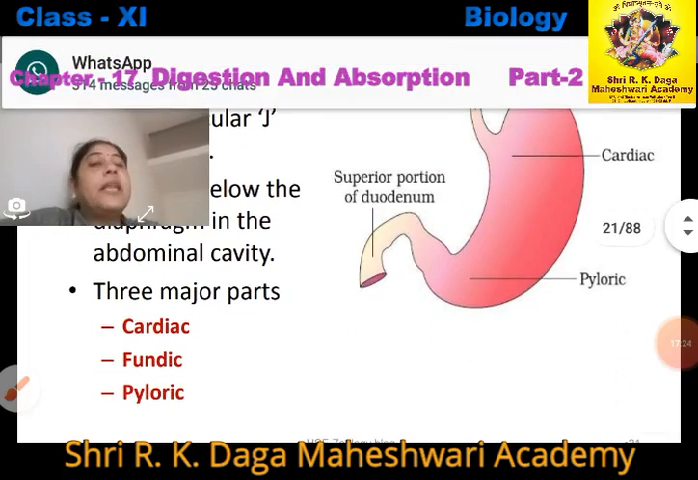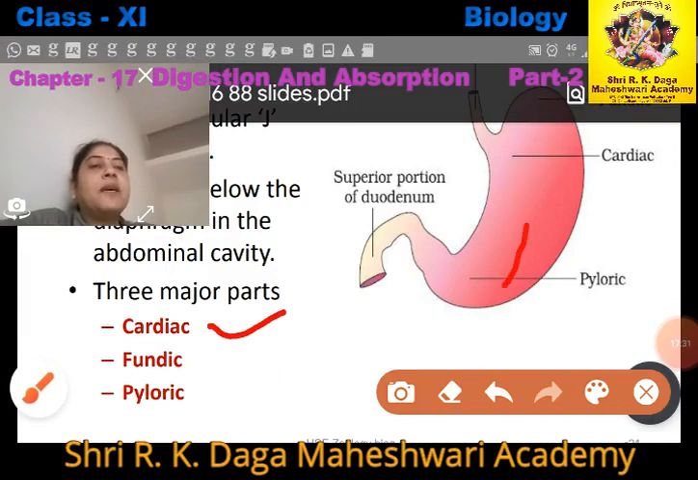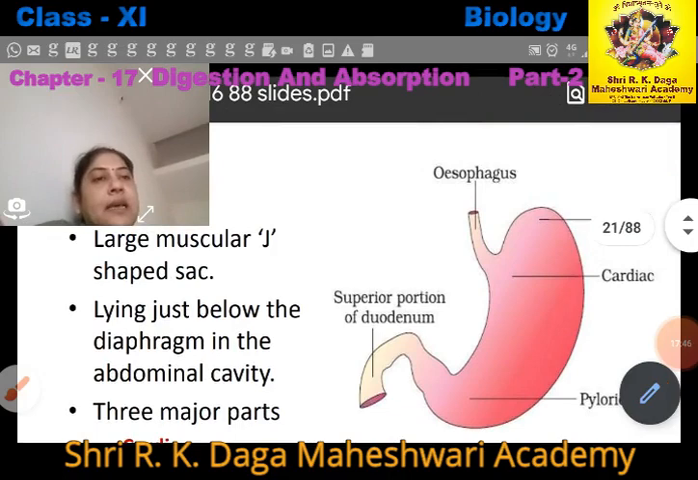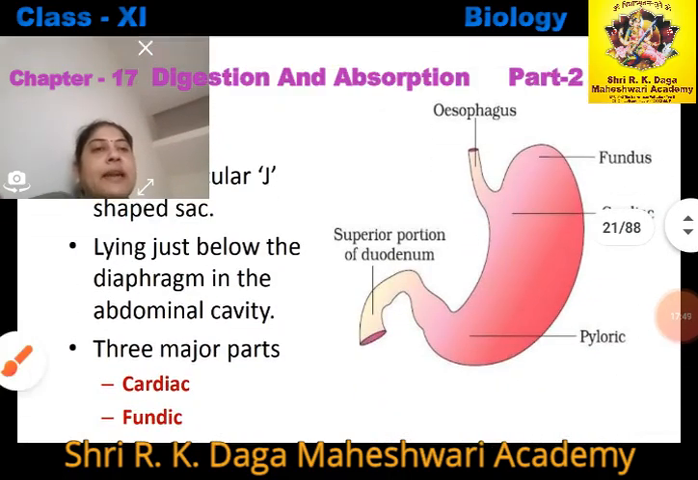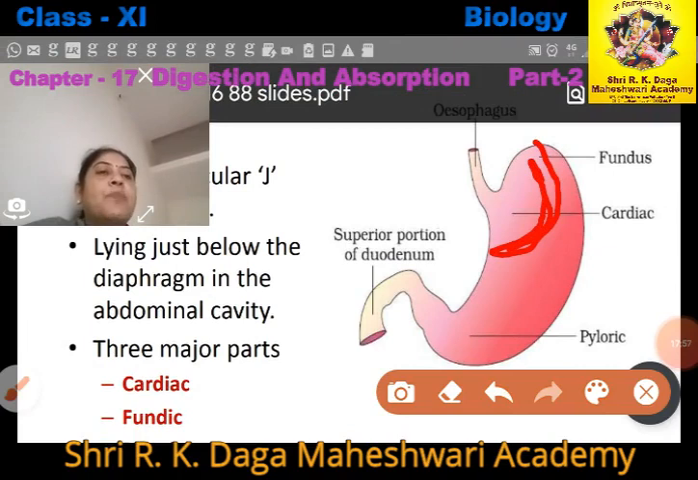Now, the stomach is divided into three major parts. First is the cardiac, the uppermost part of the stomach where the esophagus is opening. That particular part is called the cardiac. Middle part is called the fundus. So we can see it like this. This part where the esophagus opens into the stomach is called the cardiac.